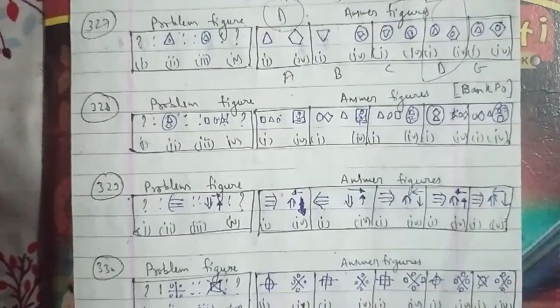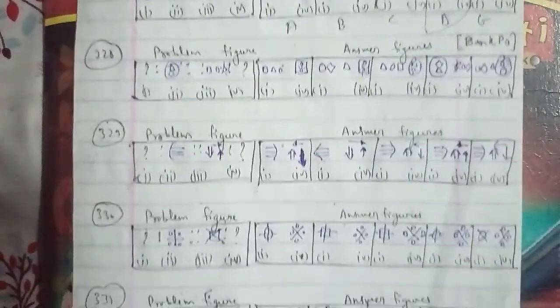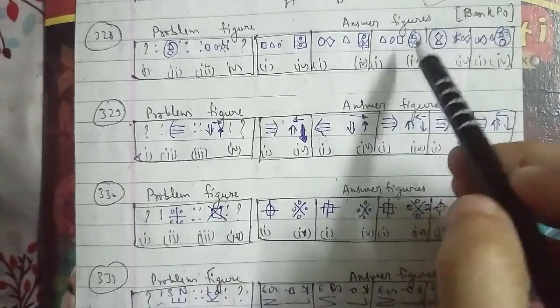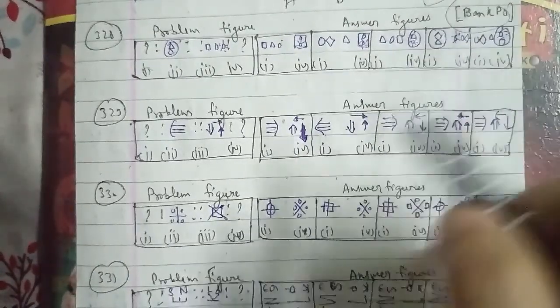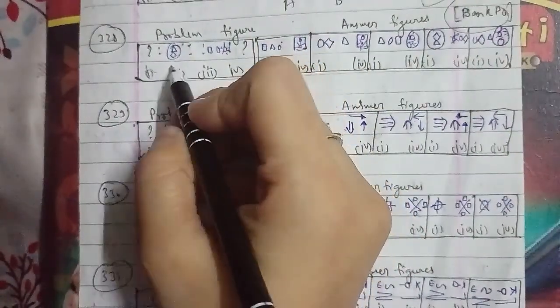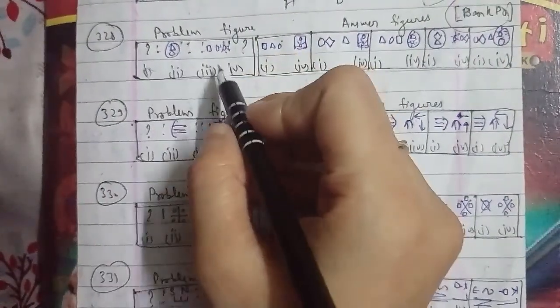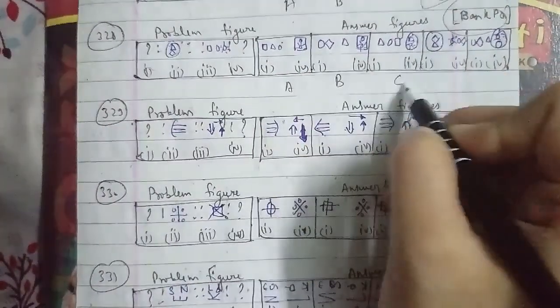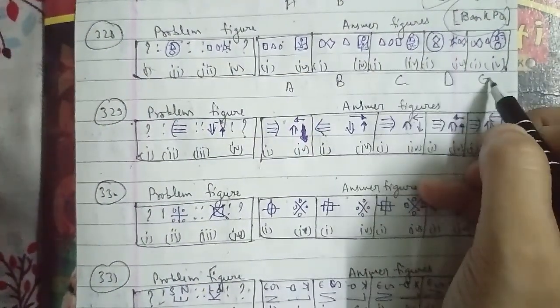Each one of these signs rotates 90 degrees anti-clockwise, and the sign that acquires the lower position gets enlarged, while the one that moves from the lower position to the upper position gets reduced in size, and the second is formed. So you can say that the figure that will be the right answer is figure A; A will be the right answer for this question as well.